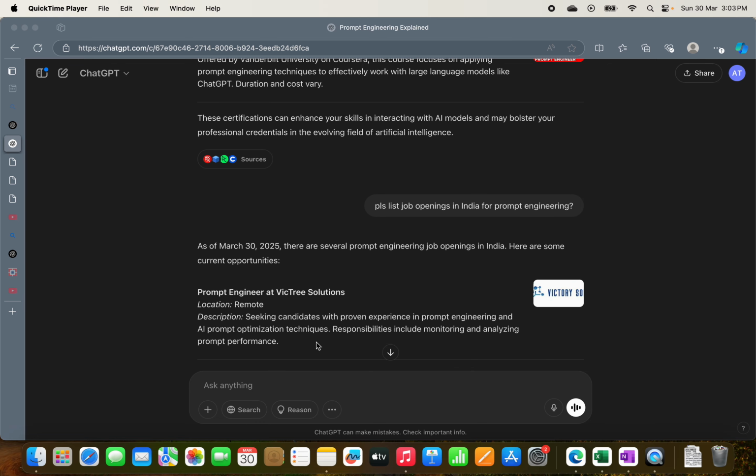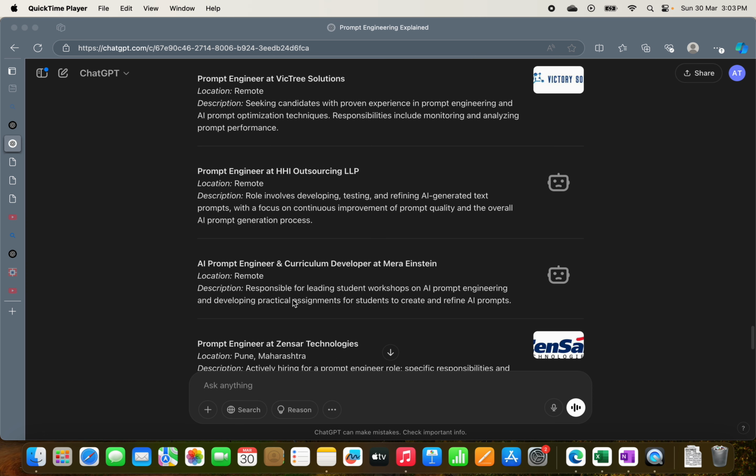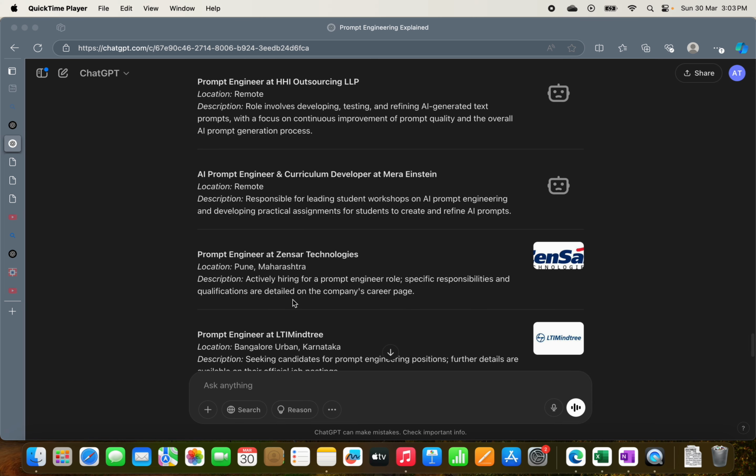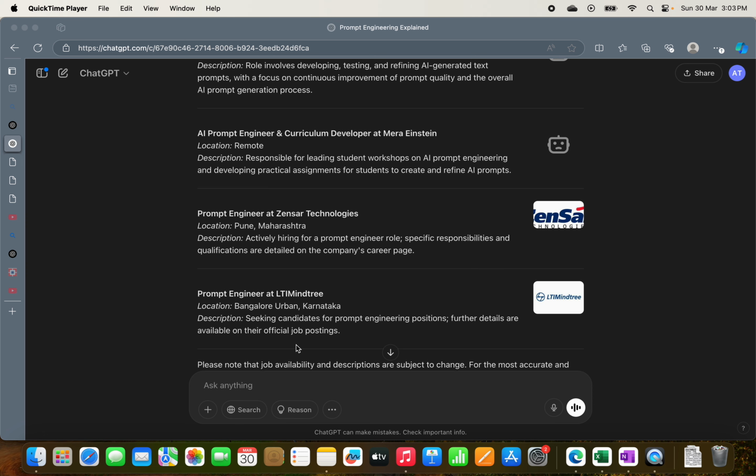And what about the openings? There are not many openings as per ChatGPT, but please research yourself. There are some companies which are offering remote opportunities. The only well-known established brand I see here is L&T Mindtree, which seems to have a prompt engineer role.